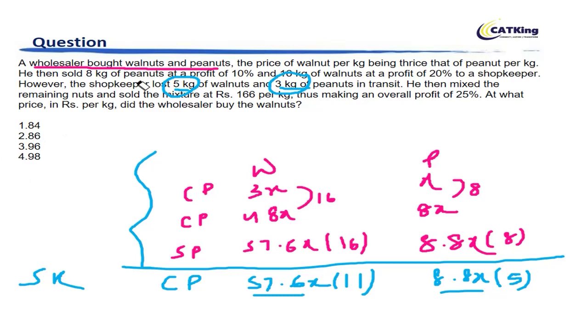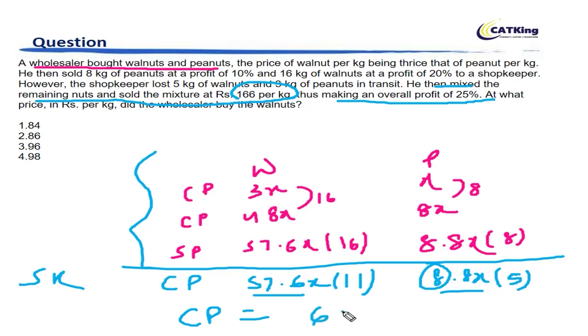Now he mixed the remaining nuts and sold the mixture at 166 per kg, making a profit of 25%. Now his total cost price is 57.6x plus 8.8x. If you add 0.8 to this it becomes 58.4, and then you add 8 and it becomes 66.4x.